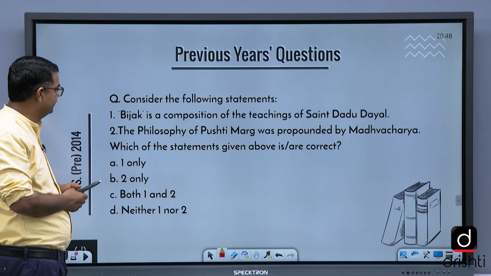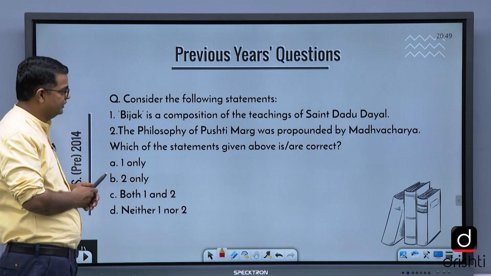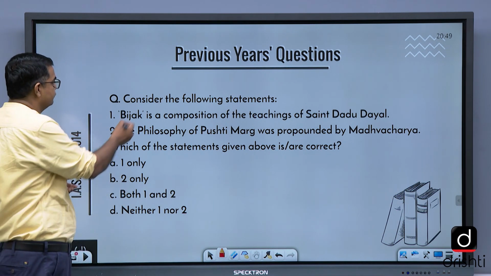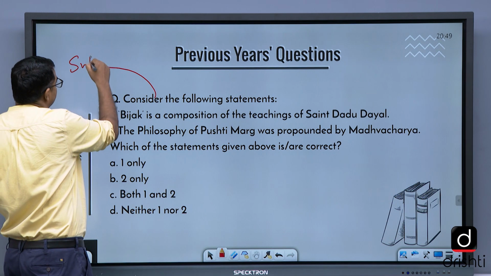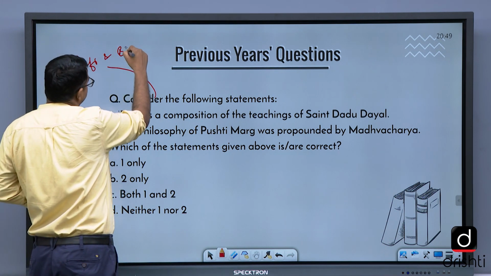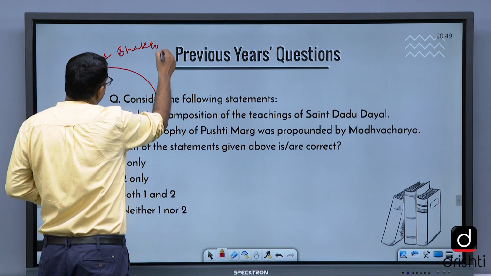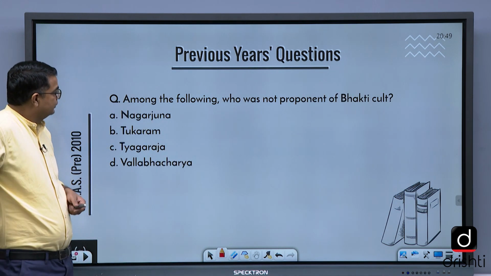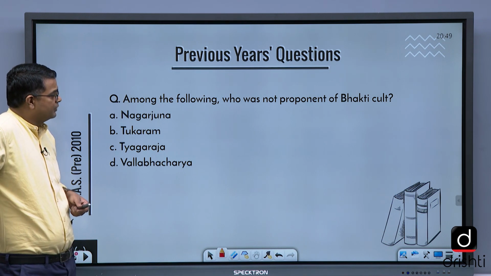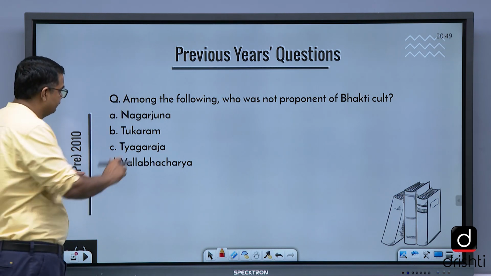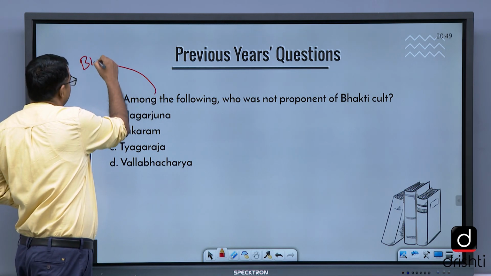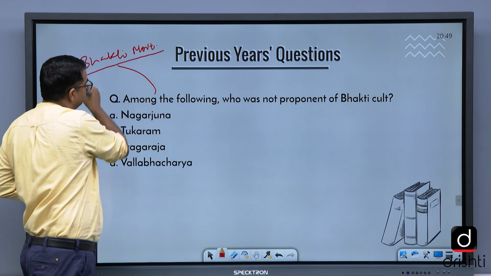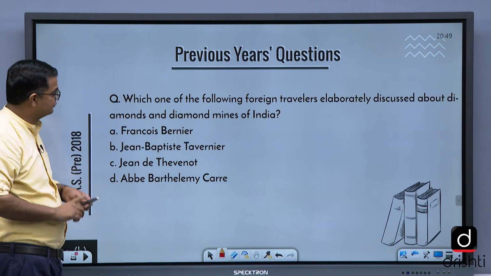Consider the following statement. Bijak is a composition of teachings of Saint Dadu Dayal. Philosophy of Pushti Marg. It is related to Sufi and Bhakti, that we do in religion and philosophy. Among the following, who was not a proponent of the Bhakti cult? It is again a question from the Bhakti movement. Take a look at the next question.